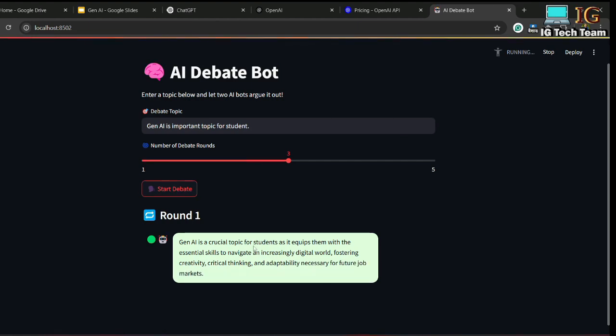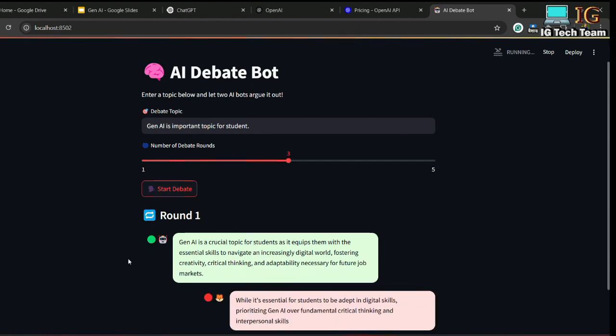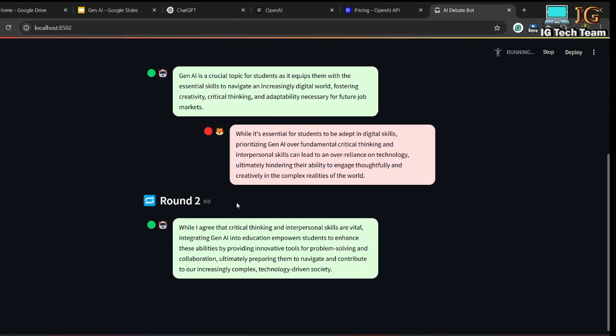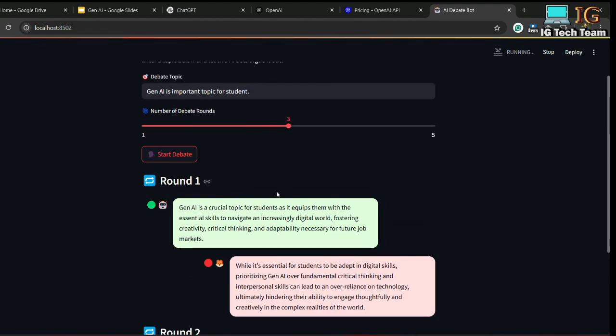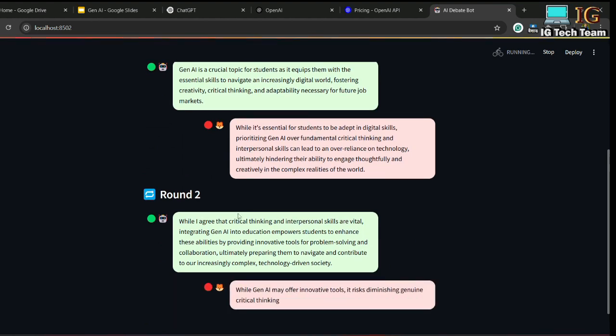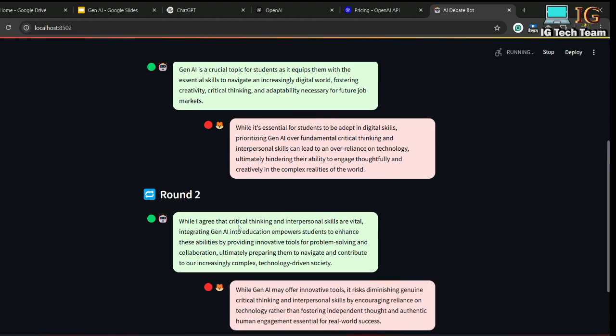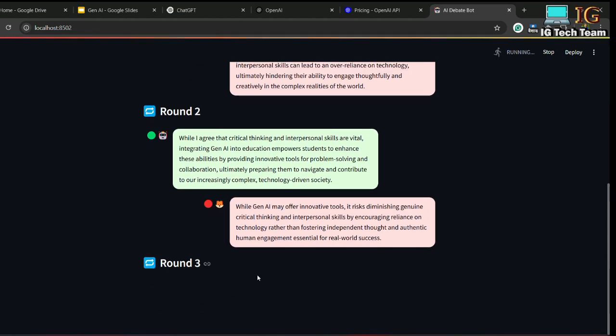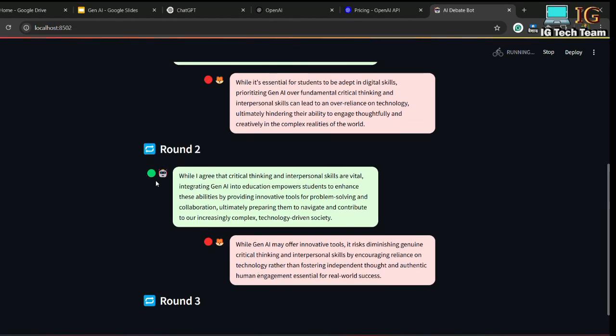see the text is showing in animation. There is a green color on the pro side and a red color on the con side, and as I have selected 3 rounds, it will go for 3. Okay, so round 2 is completed. Now this is for round 3, and you can clearly see the avatar is different for both pro and con.